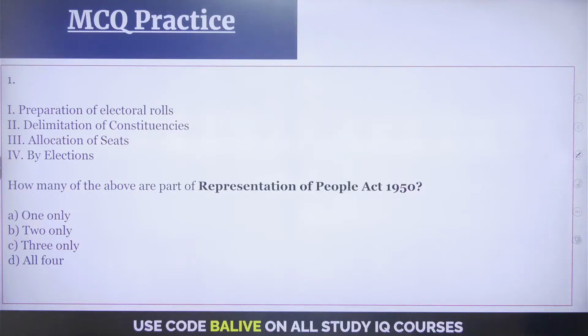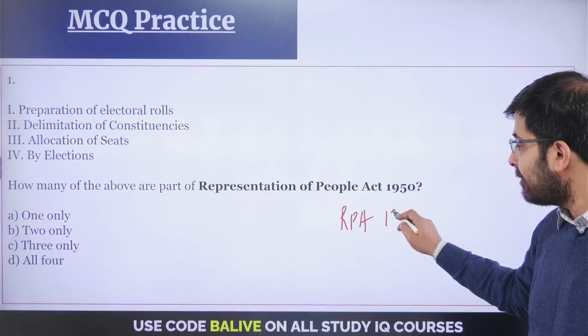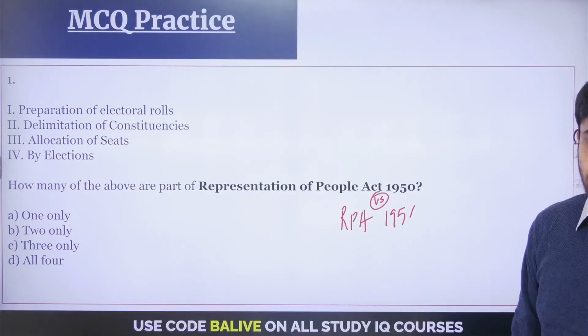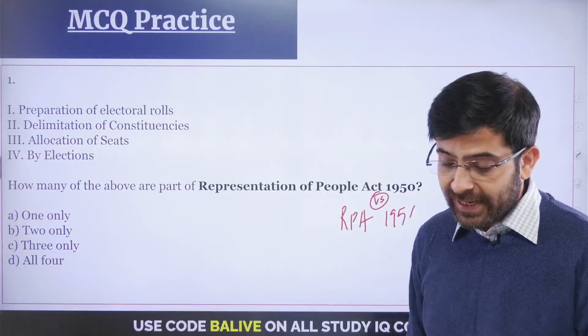Preparation of electoral rolls, delimitation of constituencies, allocation of seats by elections. How many of the above are part of the Representation of People Act 1950? We have discussed in detail the differences between the RPA 1950 and 51, and so it should be a relatively easy question for you to answer now. Let me know your answers in the comment box. We will be discussing the right answers in the forthcoming next class.